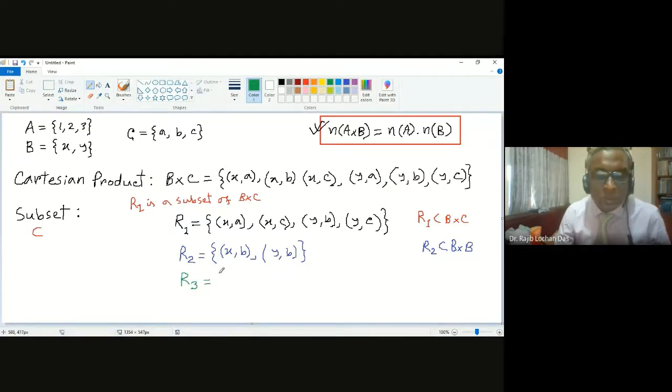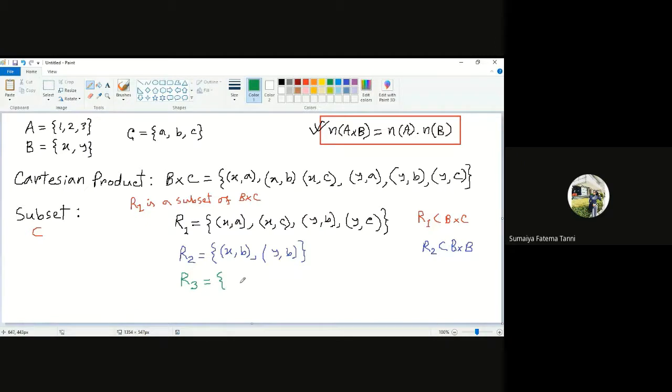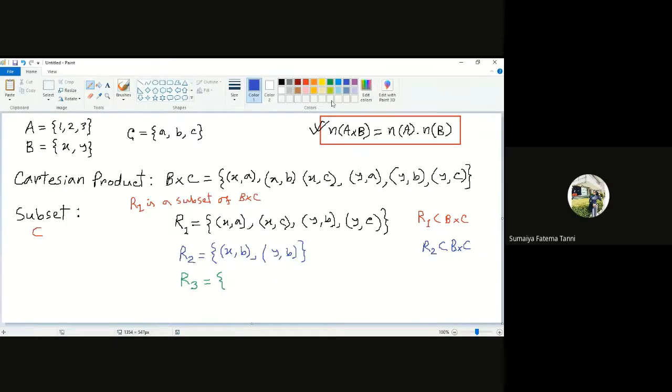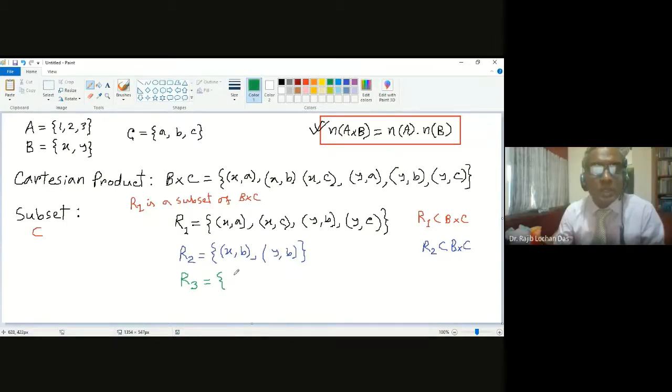Is that okay? Sir, you wrote B cross B. B cross C should be written. It is B cross C. Yes, you are right. So it is B cross C. So is that okay? The concept of subset? Yes, sir. You can take another example.